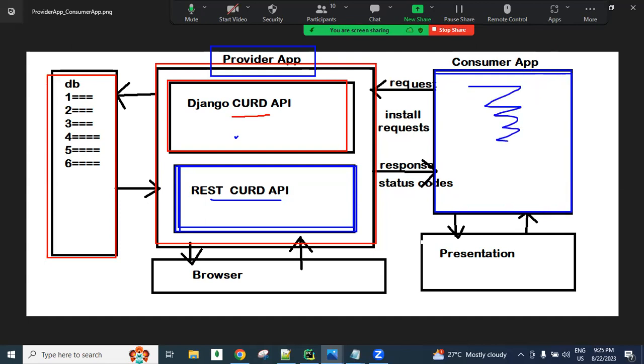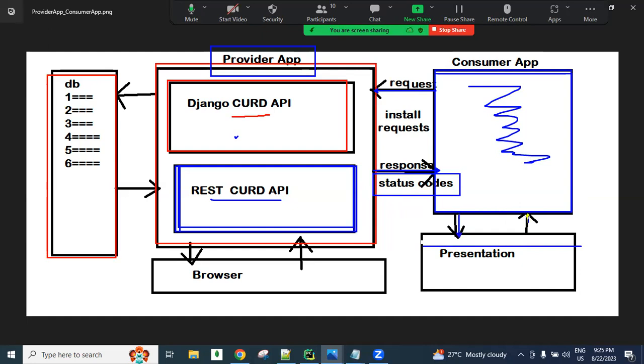Now here we are writing some lines of code. How we are writing, slowly we will discuss. By using these lines, we are sending the request to Django via the REST APIs, and we are getting the response back. Along with the response, we also get status codes. What are the status codes, and what is useful in each status code, we need to know, based on the status code what we can do. All these things in this consumer application, I will show you practically. Clear that? Somebody sends the request from this browser, and they will get the response.